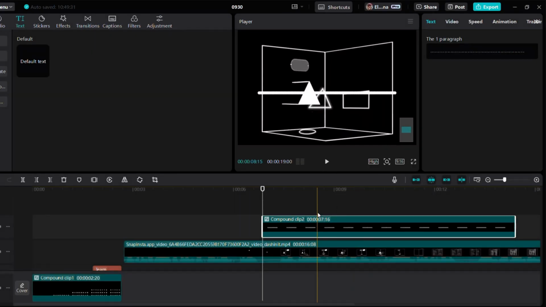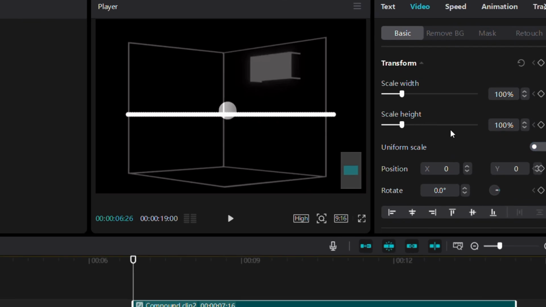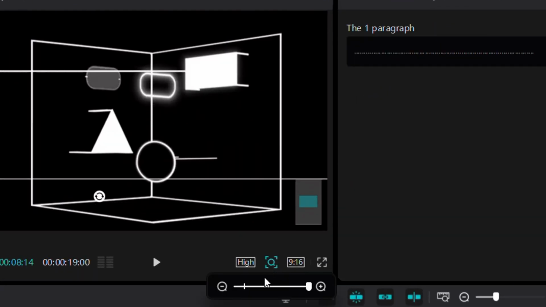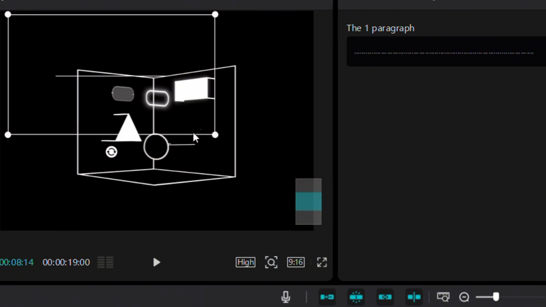Now, make a compound clip of it. Let's adjust it using length and width, and fix it to the size of the line. Use rotation to adjust it perfectly.